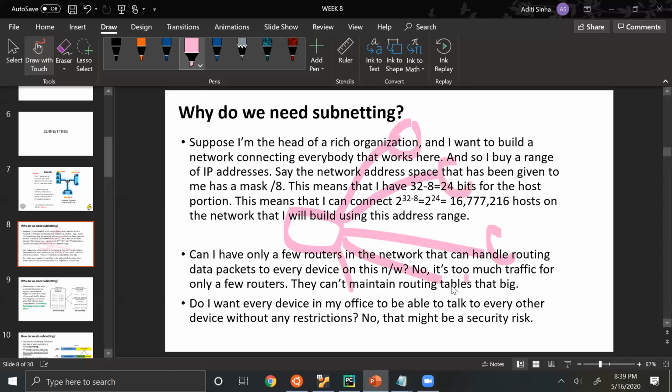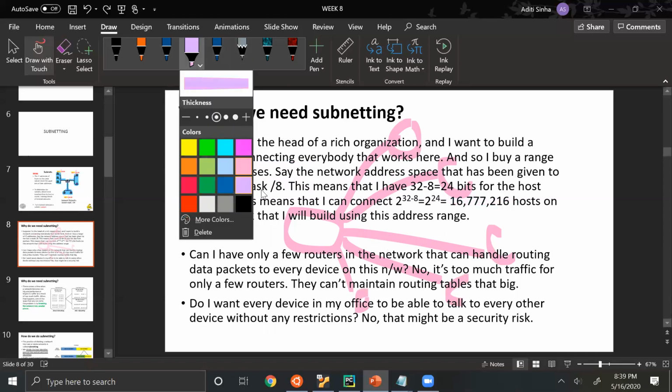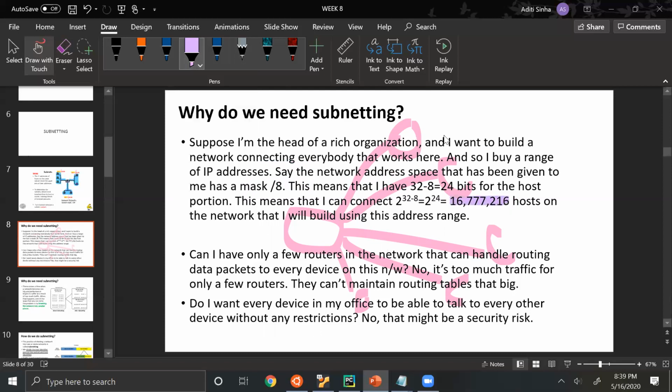There are these many hosts behind this router, so the forwarding table that routers have to maintain will be huge in this case.